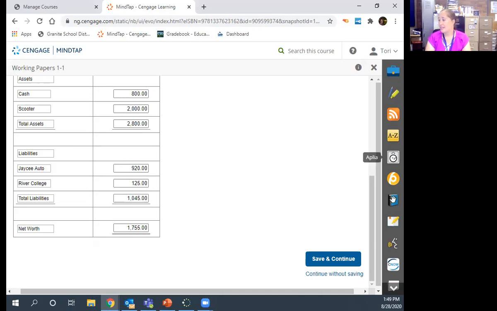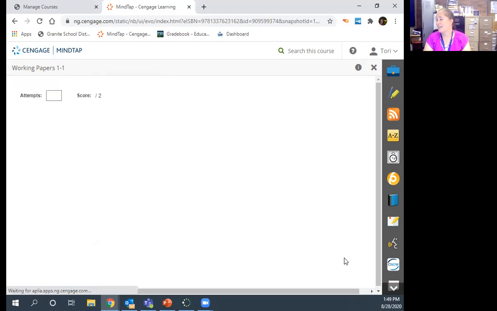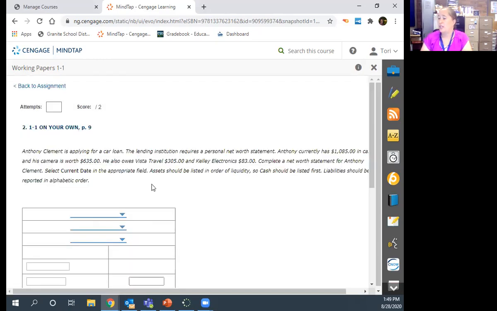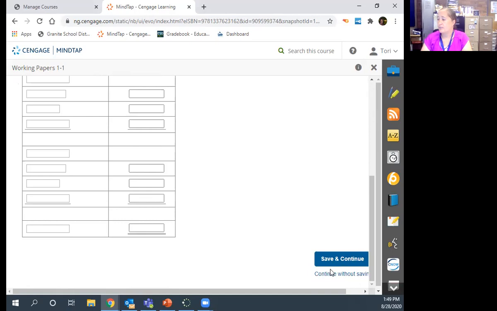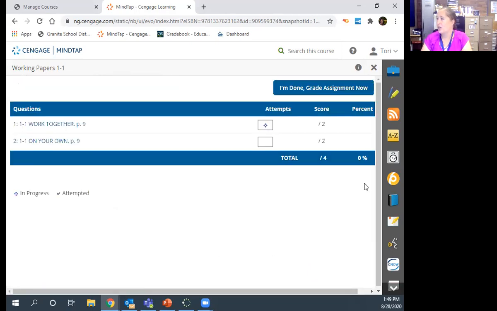So with that, you click save and continue, and then you do the on your own. After you are done, you're going to click I am done with this assignment now, and you click on it and it will tell you your score. Again, this does not count towards a grade. Work togethers do not count towards your grade, but your applications do. So if you have any questions, this is just 1.1. We're going to do 1.2 and then 1.3. So I'm going to break these all up, so watch the other two videos.